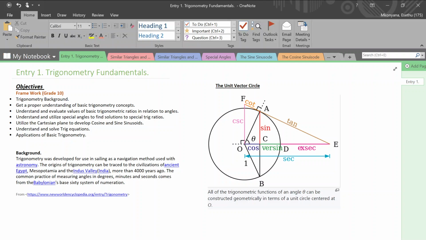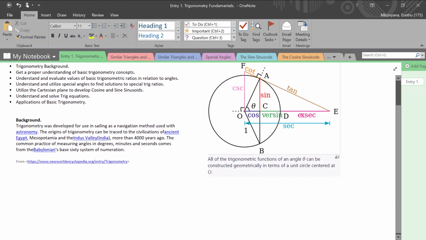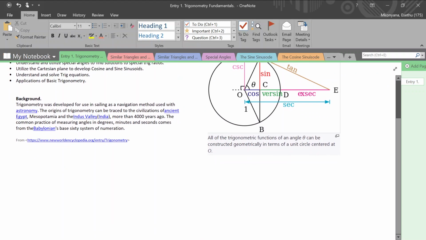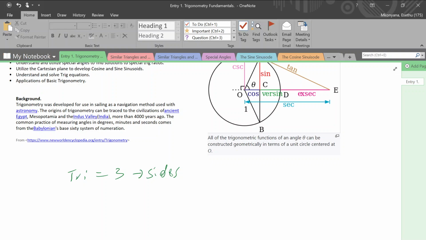So that's where we get trigonometry, because the "tri" in trigonometry actually equals 3. We're talking about 3 sides, because trigonometry is about triangles. Triangles have got 3 sides. And then we have "gon", which derives from Greek terms and refers to angle.